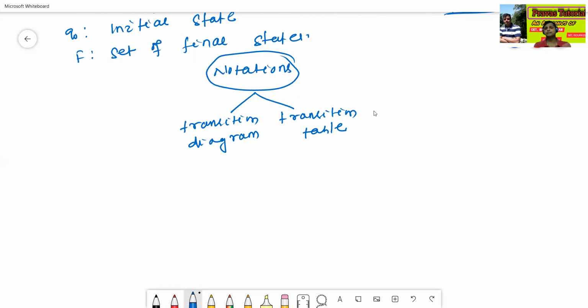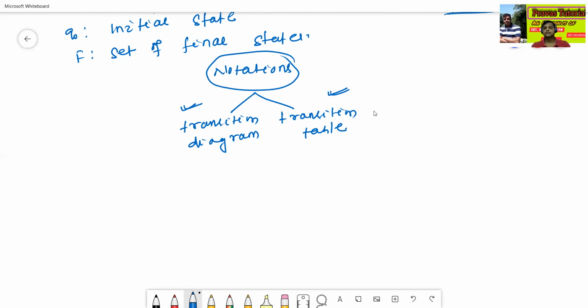So similarly, we can construct the NFA in 2 ways. One is the transition diagram and one is the transition table. Okay.